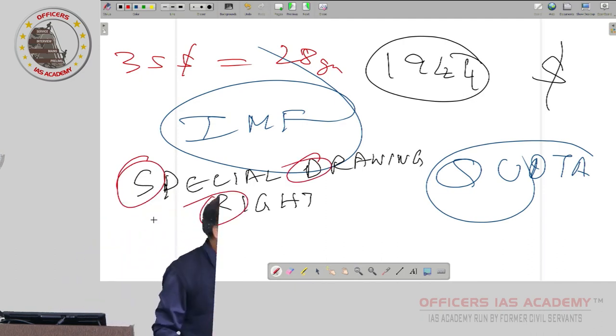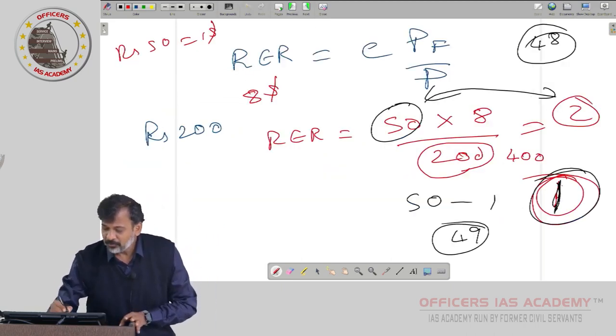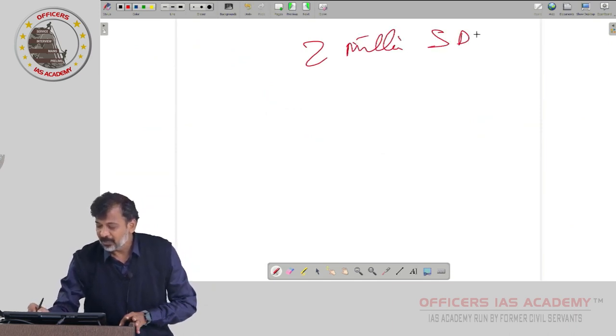Now every country will be allotted it according to their capacity. This is called paper gold. Why paper gold? Dollar is paper, gold is gold. But SDR is neither paper nor gold, meaning you cannot see it physically. Electronically they will allocate it to you, each country according to its capacity. Okay, India, for you, 2 million worth of SDR allotted.